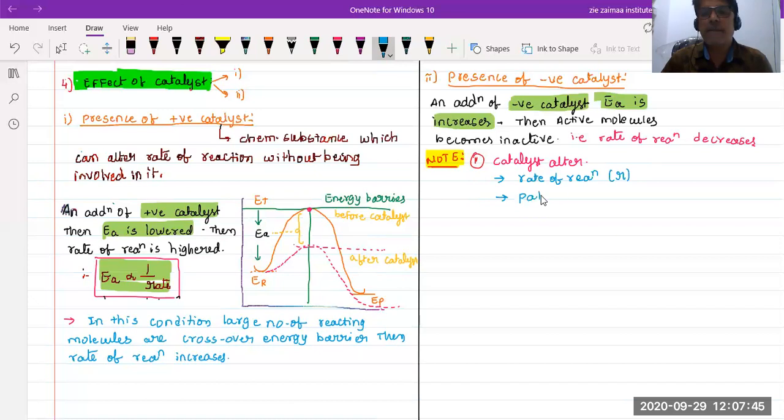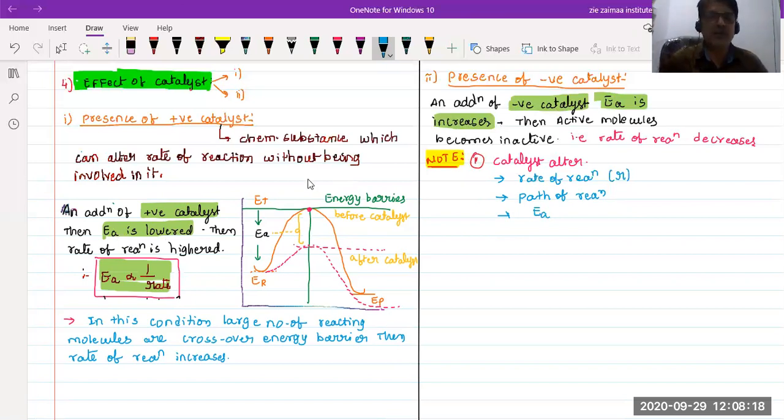Next, the catalyst changes the energy of activation. With the addition of a positive catalyst, the energy of activation is lowered; when a negative catalyst is added, it is increased. What the positive catalyst and negative catalyst are, we can learn in another chapter, that is surface chemistry.